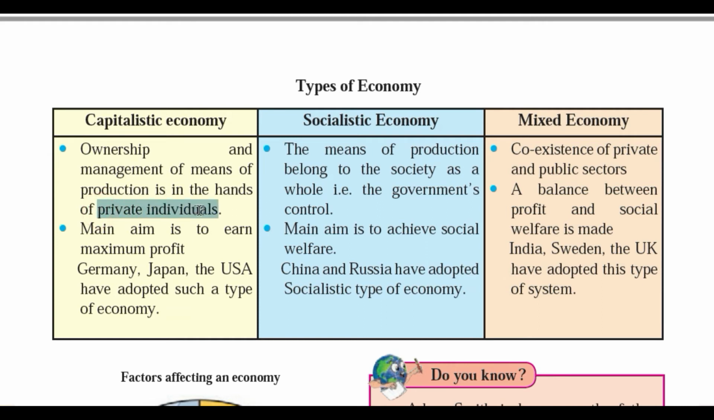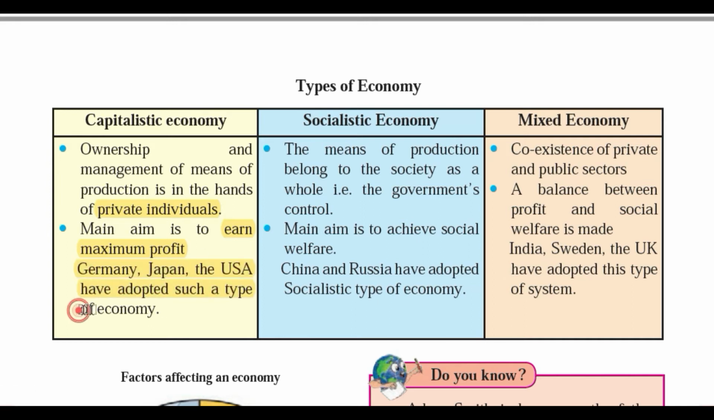Okay, Tata, Birla, Ambani. So the means of production of their industrial estate is in their own hands. Okay, that's why it is a capitalistic setup. The main aim of this capitalistic economy is to earn the maximum profit. Okay, they are not sitting there to do charity, their main motto is to earn maximum profit. Okay, so countries like Germany, Japan and USA, they adopted such a type of economy.